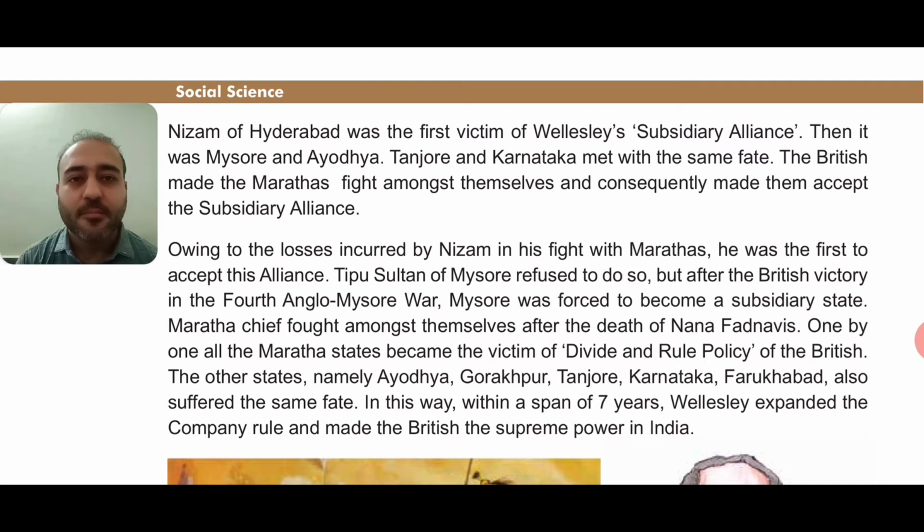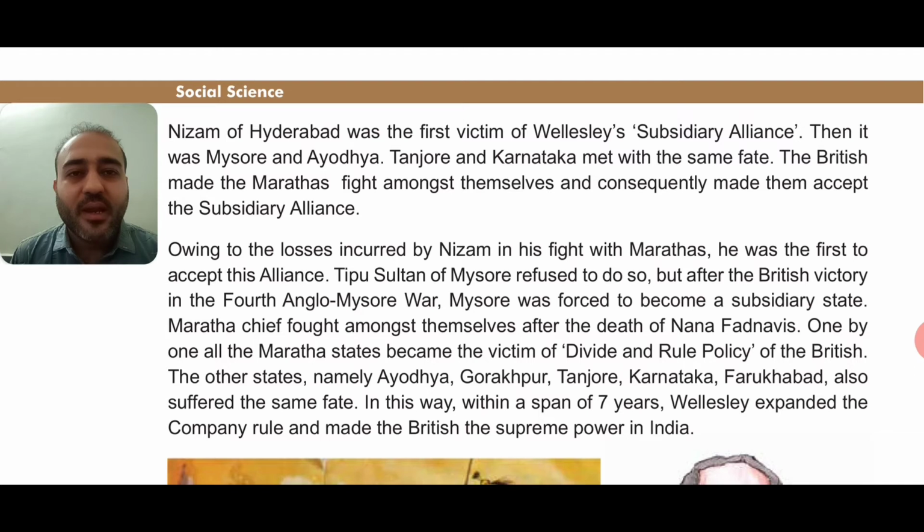Fate means nasib, right? So in their fate also it was the same thing, and they also became the victim of the subsidiary alliance system of the Britishers. The British made the Marathas fight amongst themselves and consequently made them accept the subsidiary alliance. As in the beginning of the chapter we saw, the Britishers accepted the policy of divide and rule. So they ultimately did what?